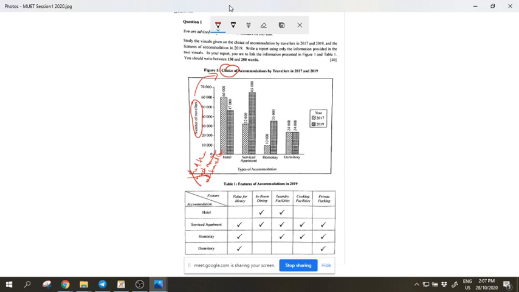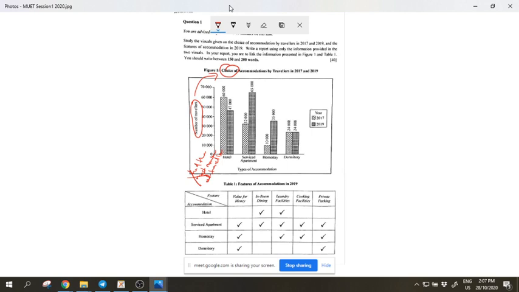The most, don't say the most popular choice. Remember, you cannot use the words like popular and all that. The choice of accommodations which had the highest by travelers were hotel. Okay, I hope you still remember that. Okay, that's the first thing.